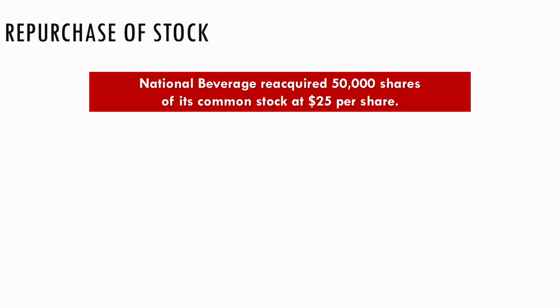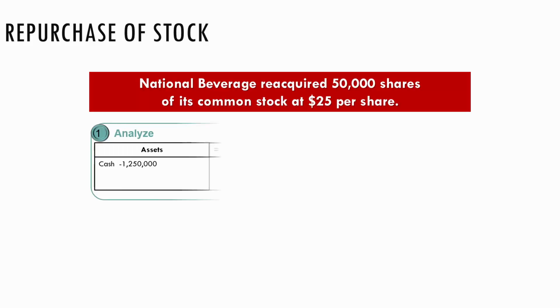So here we have National Beverage Corporation, and they're going to buy back 50,000 shares of common stock at $25 per share. I want you to note right now that it does not matter what par is in these repurchase of stock transactions. In treasury stock transactions, you do not need to know what par is. The only thing that's relevant here is the price of the stock and the number of shares.